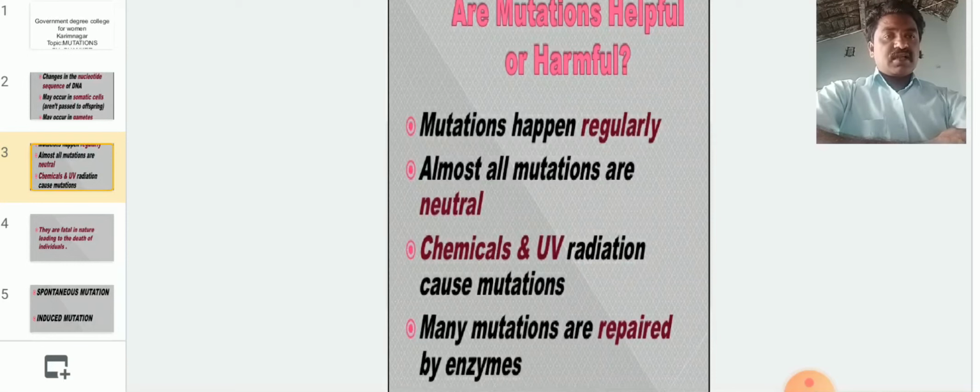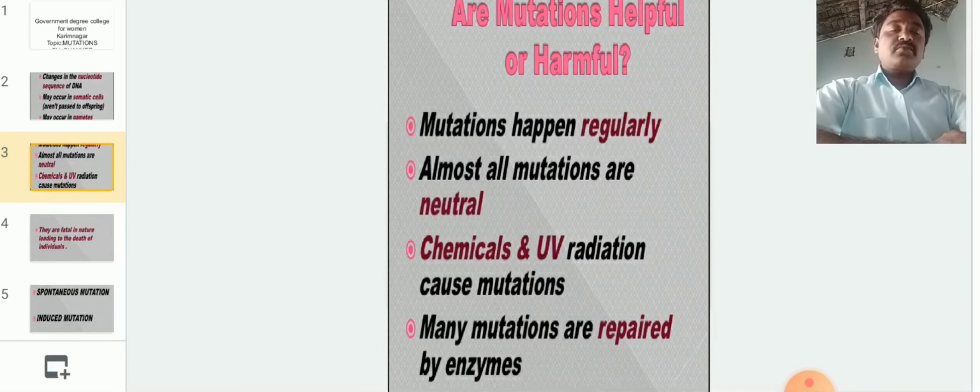Some chemicals and UV radiations cause mutations. Chemicals such as mustard gas, aflatoxin and acetaldehyde work as mutagens. Ultraviolet radiation coming from the sun also causes some mutations, and X-rays discovered by Roentgen can also cause mutations in the DNA.